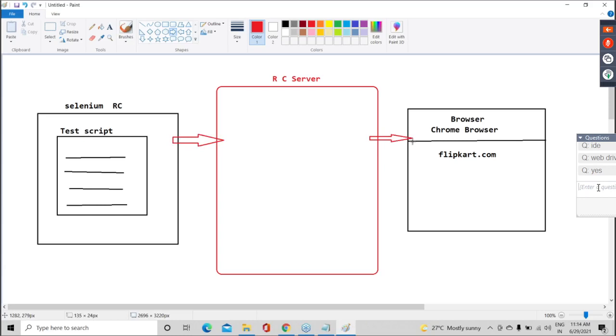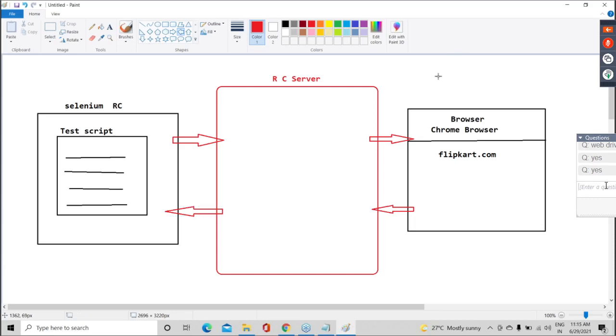The RC server connects to the browser. Then if we want something from the browser, that thing comes back to the server, and from the server it comes back to the code. Is everyone getting this interaction? Okay.